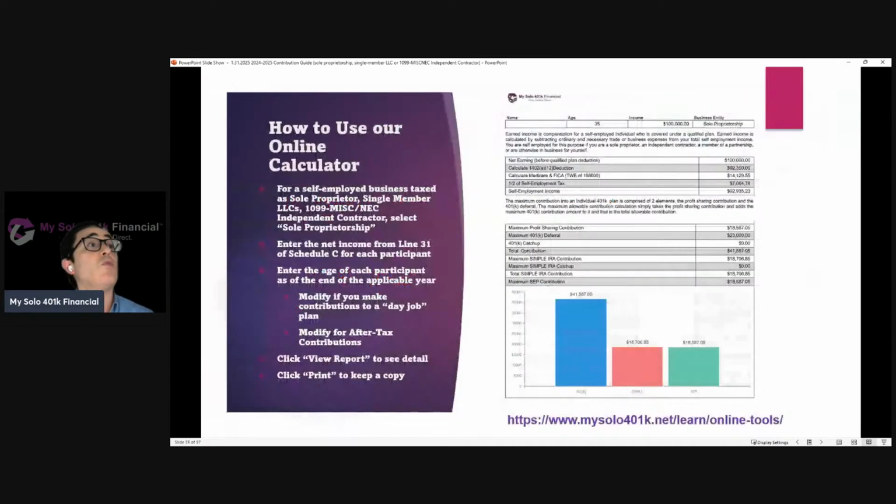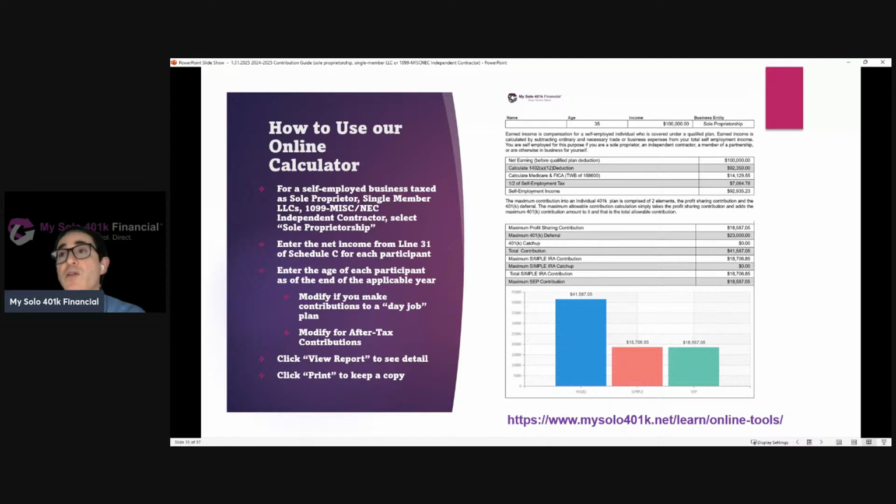Now let's turn to some of the resources. We have an online calculator. You can find it easily at mysolo401k.net. Just on the drop-down menu under Learn, click on Online Tools, and you'll easily find it. It's a great tool, for example, to help you calculate 1/2 of the self-employment tax. It'll help you calculate self-employment compensation, and then from there, you can determine the employee contribution amount, the employer.